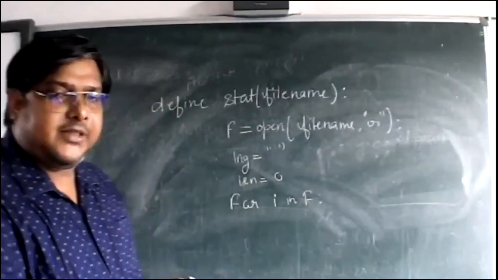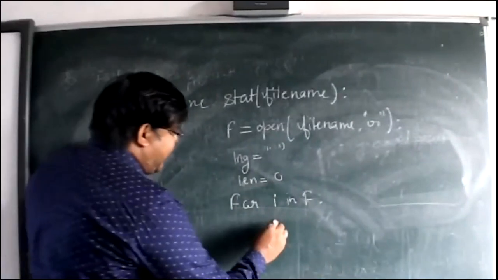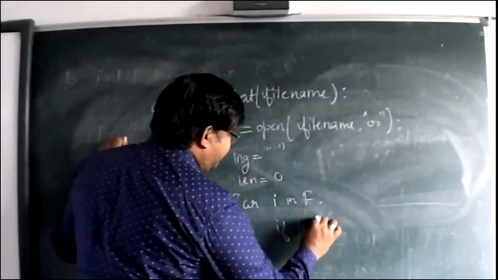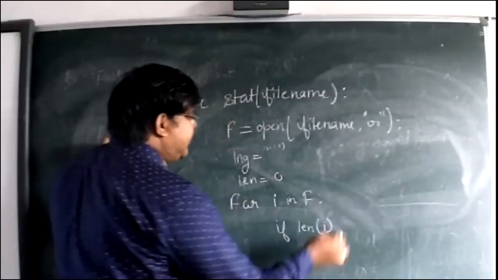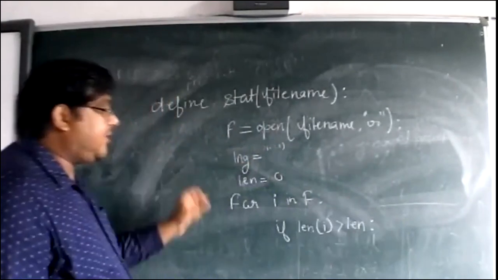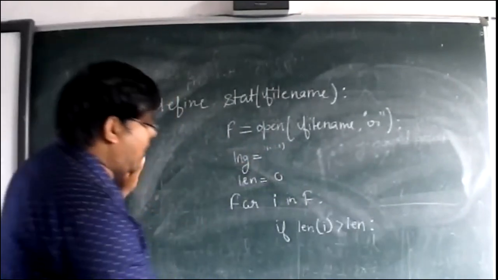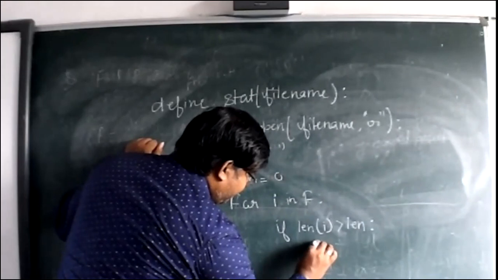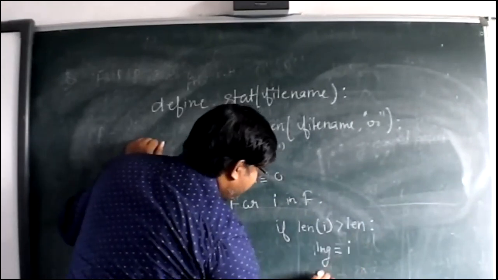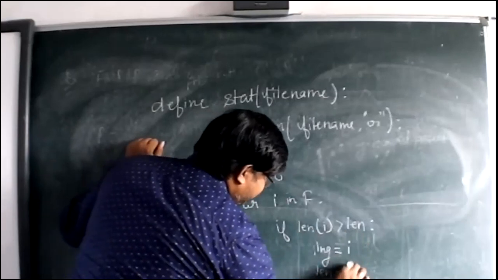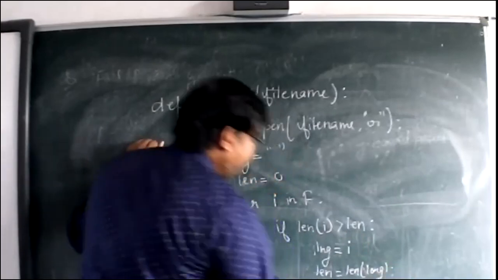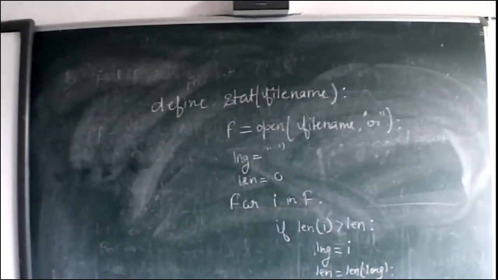Then I will check if the length of i is greater than the length, then the longest line is equal to i, and length is equal to the length of the longest line. Clear?